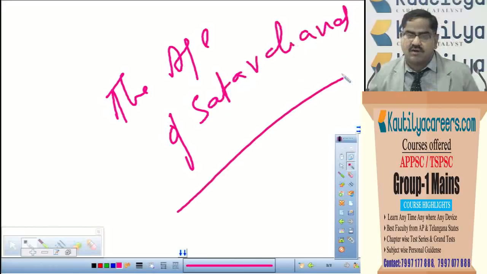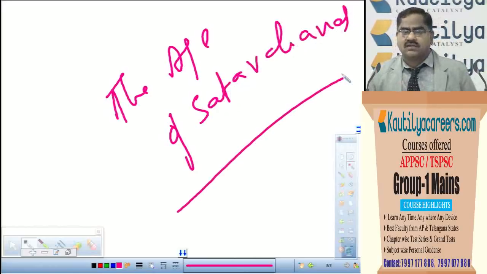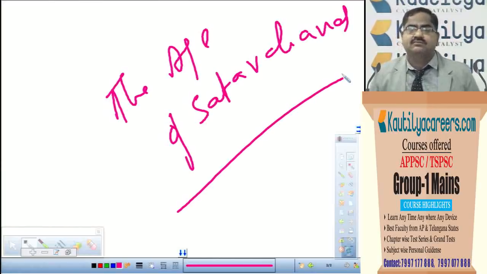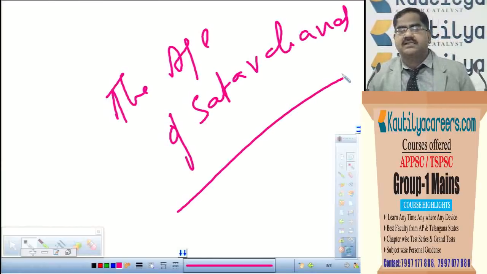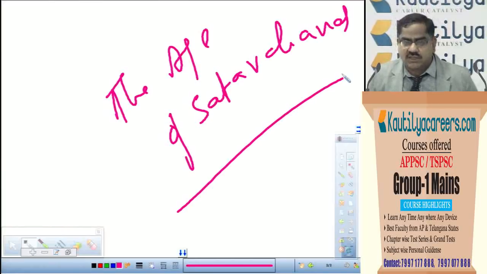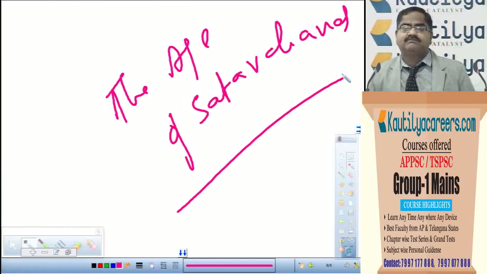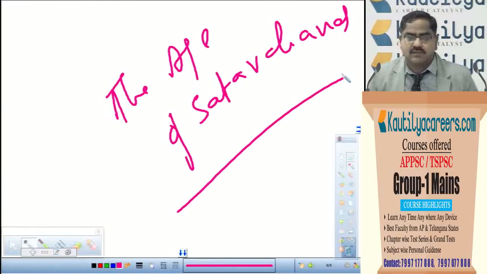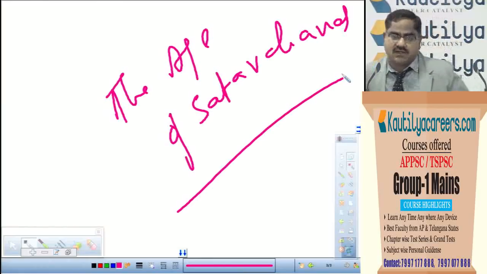Age of Shathavahanas. Shathavahanas is the name of a ruling family that ruled South India, that unified South India politically as well as culturally. What is the significance of the Shathavahana dynasty in the history of Deccan? It brought about the political and cultural unity for the first time in South India. That is the significance of the ruling class, namely Shathavahanas.